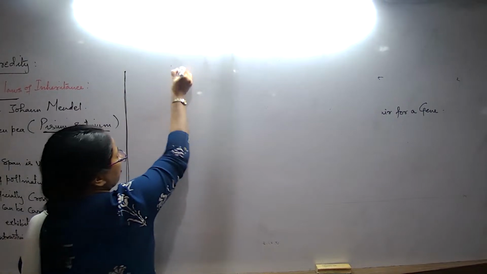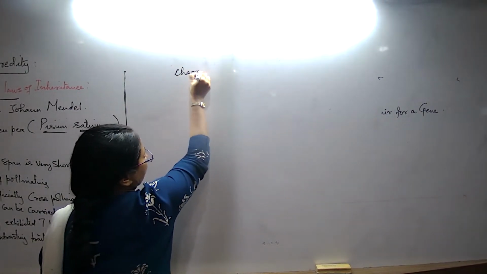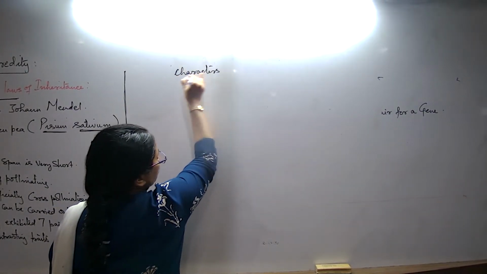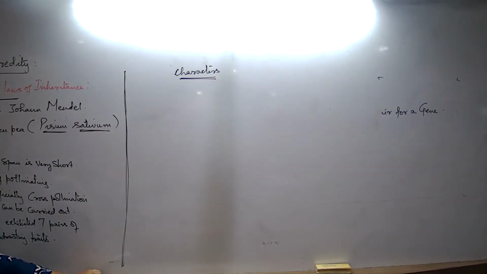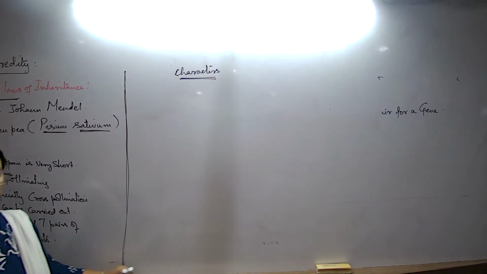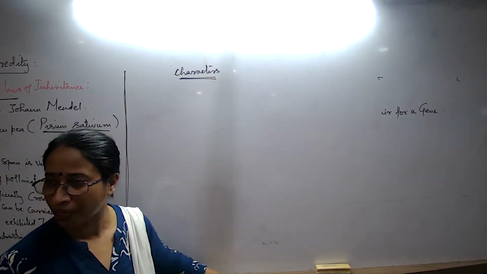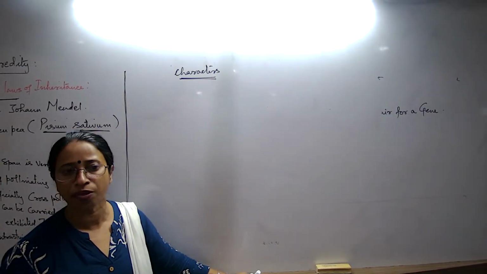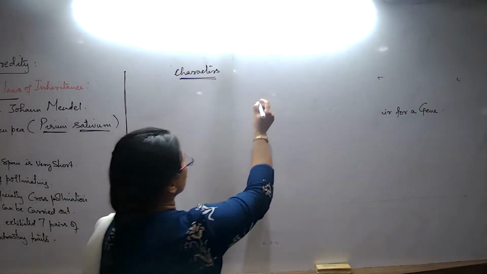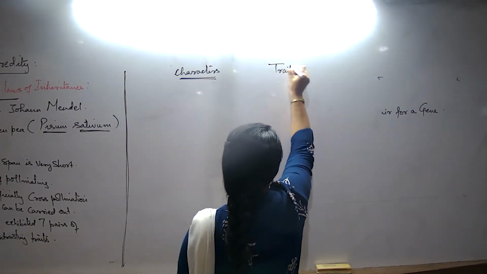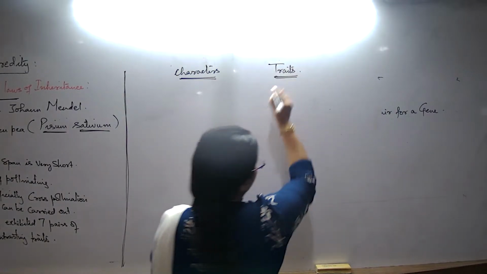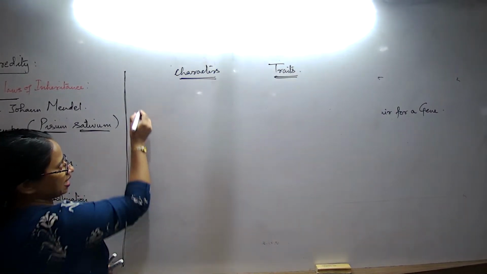So we will talk about certain characters and their traits. You should have this list with you. There's a diagram even in your textbook which talks about all the 7. If you have the textbook with you, you can check that out. There are 7 pairs of characters. So let us talk about the characters and the traits now. Let us start with this.